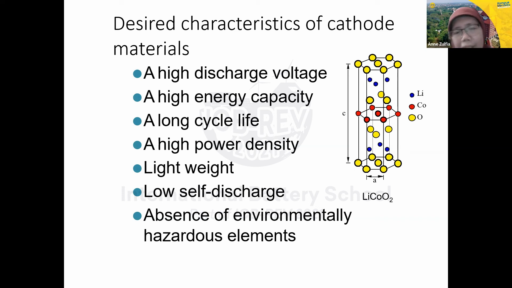Some materials, for instance, lithium cobalt oxide, this lithium cobalt oxide that we can find in the market, like graphite, easy to find in the market. It's a commercial material that we can buy and then we make as a cathode. For instance, lithium cobalt oxide. So this is the structure of lithium cobalt oxide. There is the lithium atom here, we have the cobalt here, we have the oxide here. There is the intercalation process between those atoms.